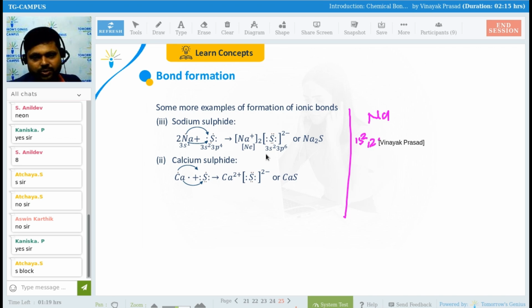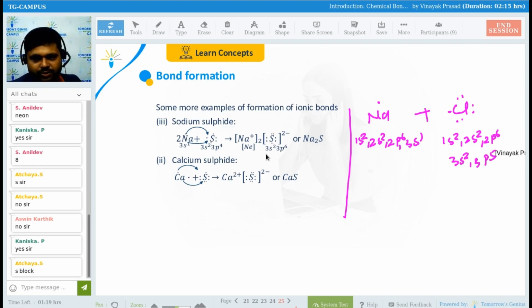It will be 1s2, 2s2, 2p6, and 3s1, right? The outermost electron, that is one electron, will combine with Cl. Cl has outermost 7 electrons, yes or no, guys? And the electronic configuration is 1s2, 2s2, 2p6, 3s2, and 3p5. Is it fine?